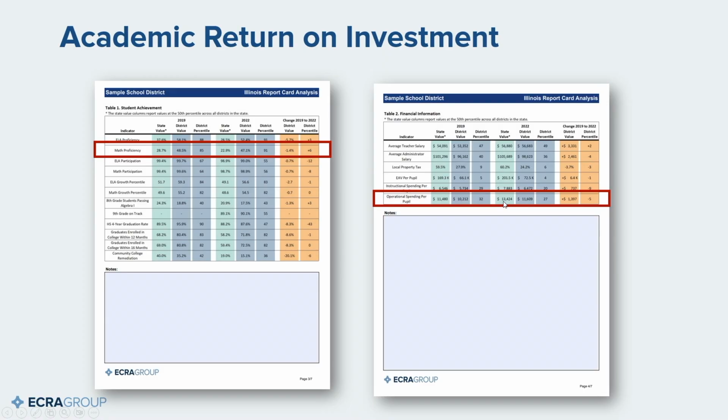Let's look at one more example that compares different kinds of metrics within the state report card to extract a message around academic return on investment. And so this is the idea of how much are we spending and then what's the return that we're getting for that spending. I'm looking at page 3 and page 4 of the ECRA analysis. And so those red boxes, again, I'm just lifting the data right off of this report. And if you go to the website and download the sample report, you can follow right along what I'm doing here.